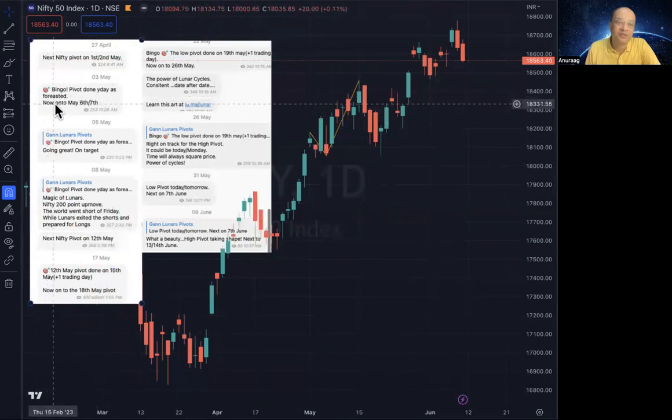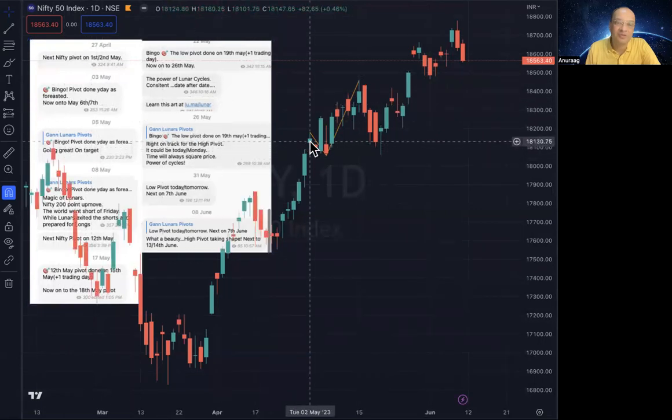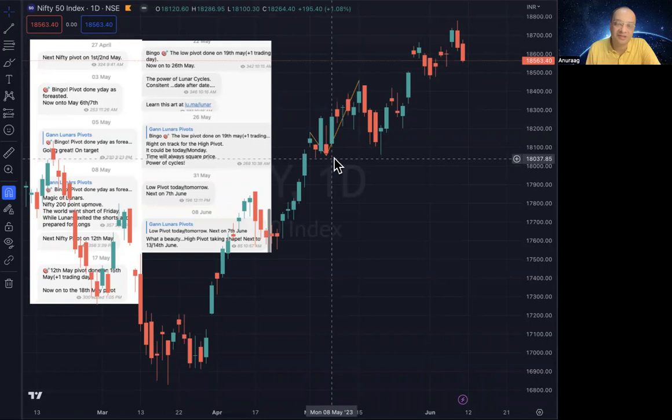The next was supposed to be a pivot on 6th or 7th. So if you see here, this is the 5th. The 6th pivot couldn't come because 6th and 7th were holidays, Saturday and Sunday. So it came on 5th, the previous working day. So that is okay, that is allowed.